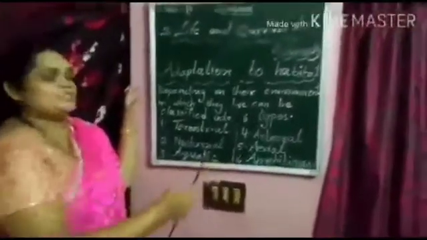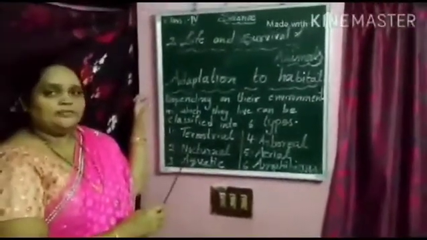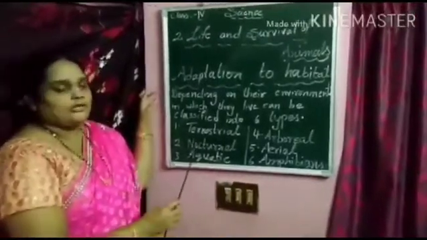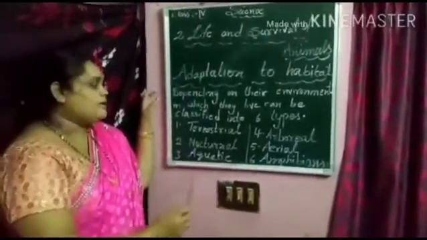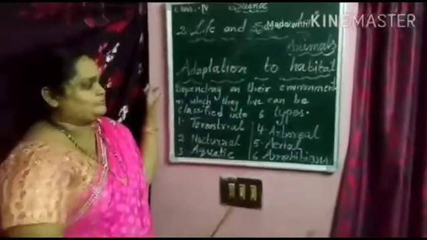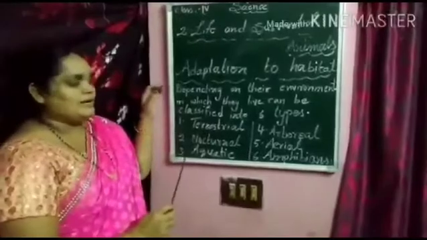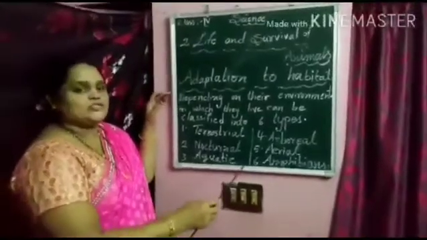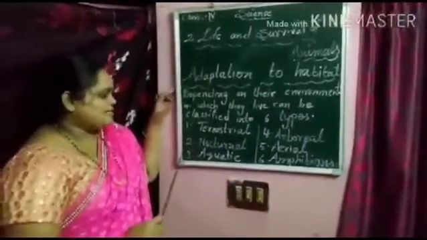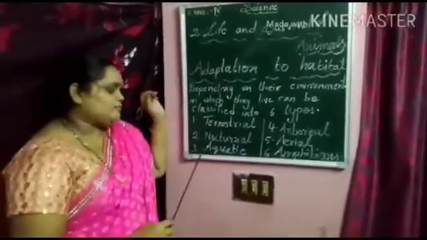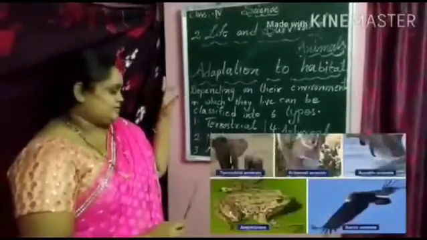Adaptations to habitat. Depending on the environment in which they live, animals can be classified into 6 types. Basing on their habitat, these animals can be classified into 6 types. The first one is terrestrial animals. Second, nocturnal animals.